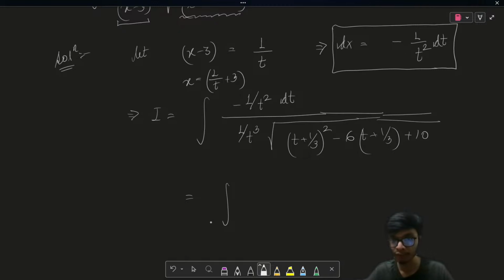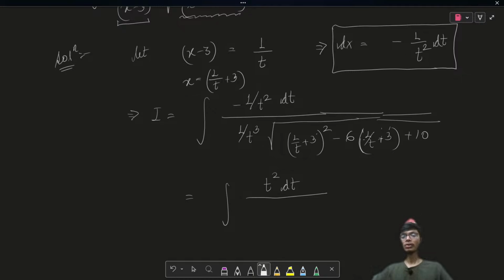If you simplify this expression and take another t common, we get t square dt divided by t square dt. Okay, I made a mistake over here. This should be 1 upon t, not 1 upon 3. So it's 1 upon t plus 3.